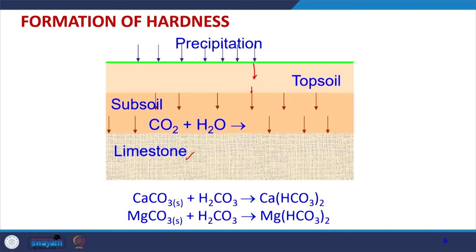So, we can have a lot of bicarbonates, and these bicarbonates later combine with calcium carbonate and magnesium carbonate rocks, which may be present like in the limestone, to form calcium bicarbonate and magnesium bicarbonate, and these get dissolved into the water. So, that is why the groundwater has more hardness as compared to the surface water, and this is how hardness comes into the water.